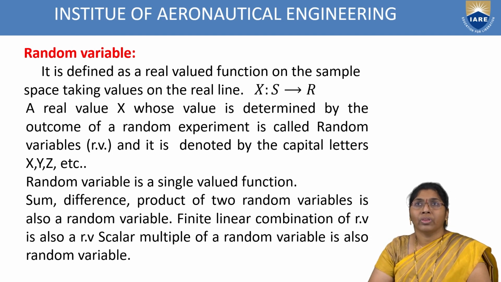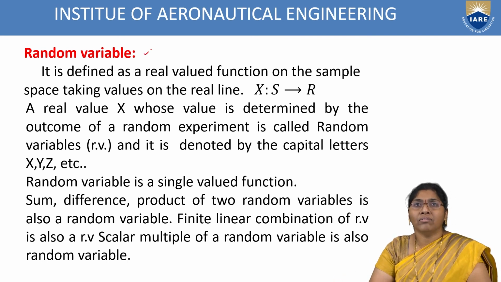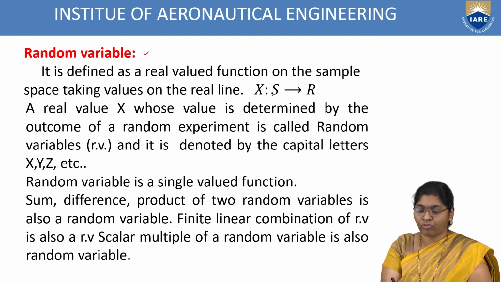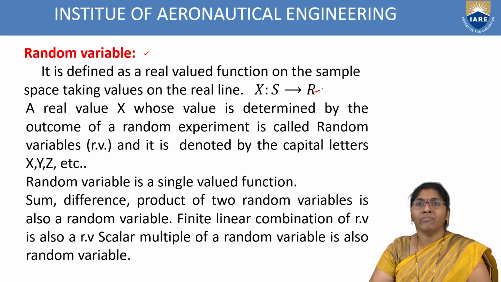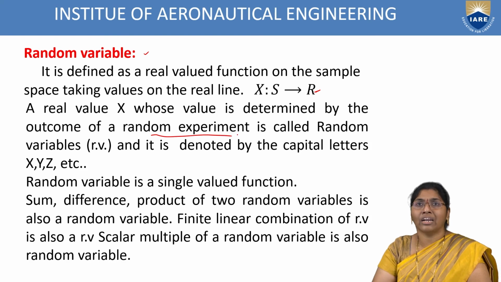Random variables. Random variable is the first topic in probability. It is defined as a real valued function on the sample space taking values on the real line, that is X from S to R. A real value X whose value is determined by the outcome of a random experiment is called a random variable.